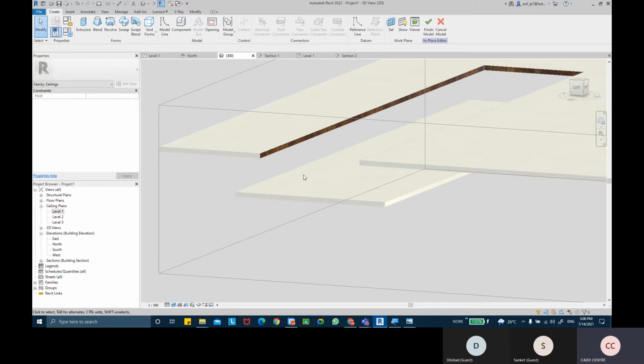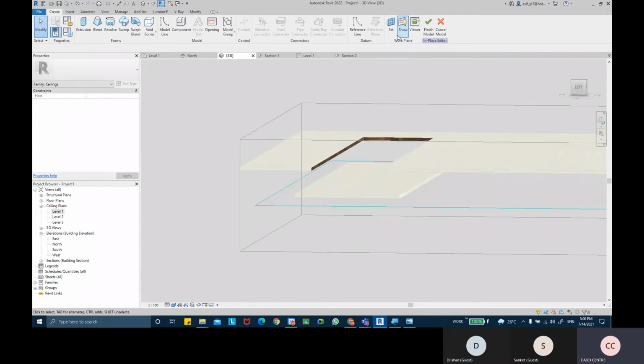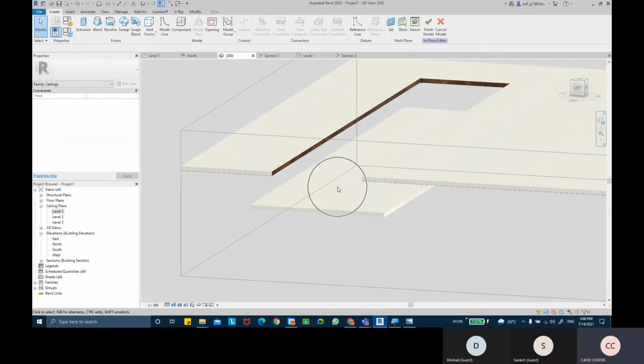So when I picked it, you can see that the work plane has also been set on the top of that as well. And then we could have used a tool that is called solid sweep.